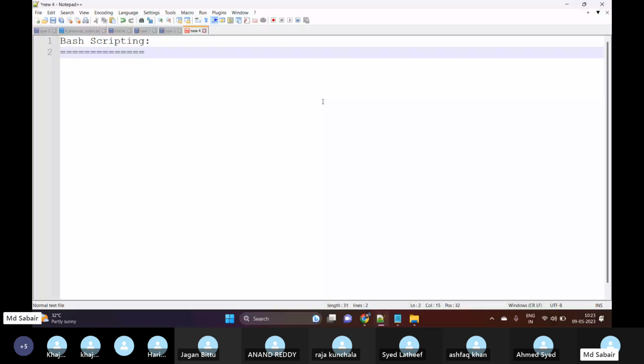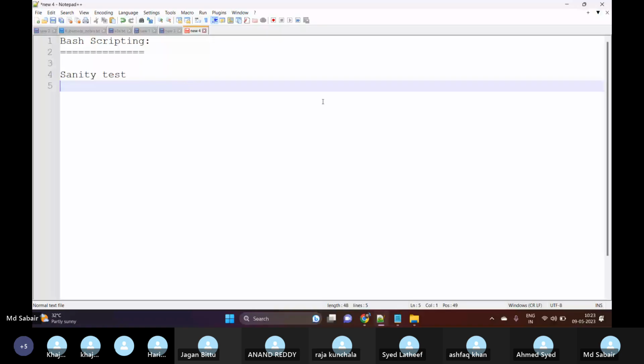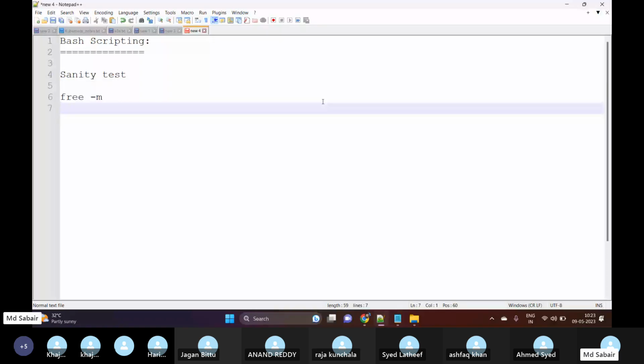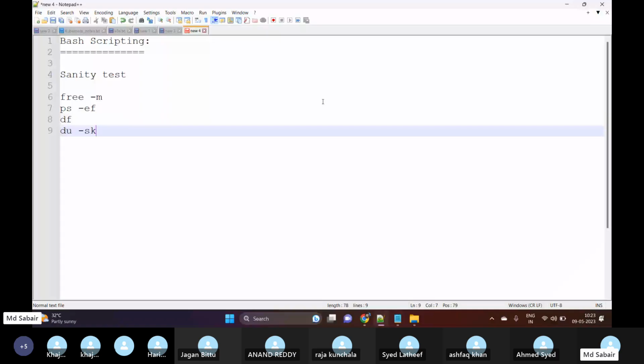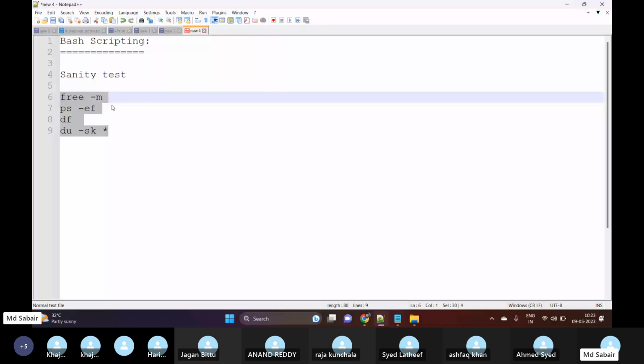What do you mean by sanity? I will check for free space, and I will check what processes are running and the disk space, and if any memory is occupied, then I will clear up these directory spaces. So every day I need to execute this set of tasks on my servers so that I can do the sanity test.